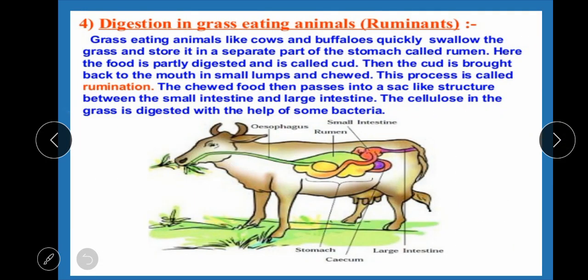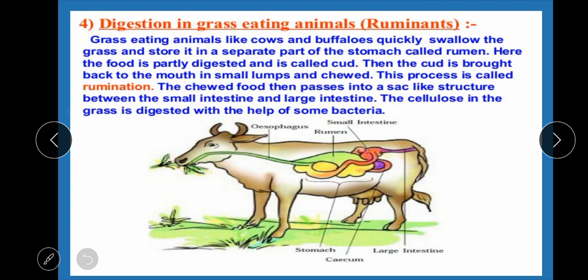Now, we will talk about digestion in grass-eating animals that are known as ruminants. Why are they known as ruminants? They perform a special process in the digestion of cellulose, and for this purpose they have some extra natural features in their digestive system.